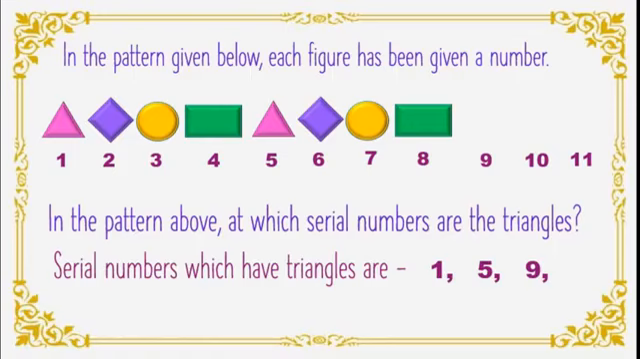9 number is triangle, then 10th diamond, 11 circle, then 12 rectangle, then 13 again triangle, isn't it? You have to guess the next pattern. The pattern is continuous, same figures they repeat. So we can guess the next figures also in the pattern. The pattern will not change. Got this, students? Okay.